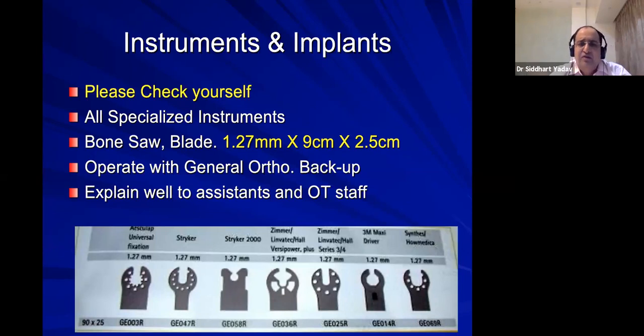Also operate with general ortho backup. Many times you could have a medial epicondyle avulsion, which may require a 6.5 cc screw with washer. You should always have a backup of that cc screw. You should always have a backup of a couple of K wires, and you should also keep an anchor locally available. If you don't have the locally available anchor, a suture washer backup is always required. Explain well to your assistant and OT staff about it.